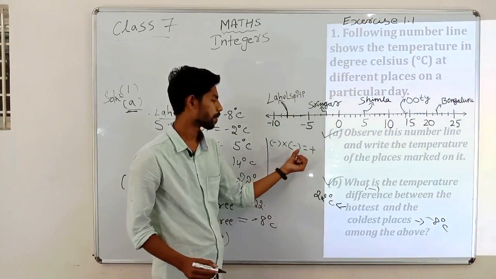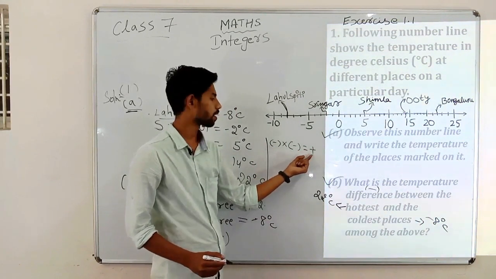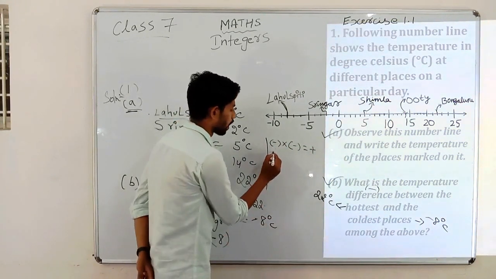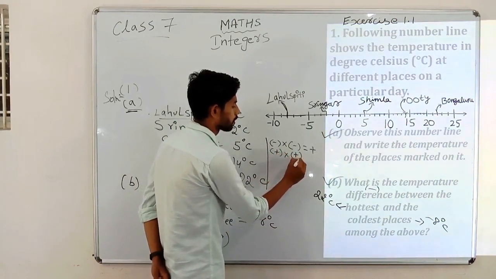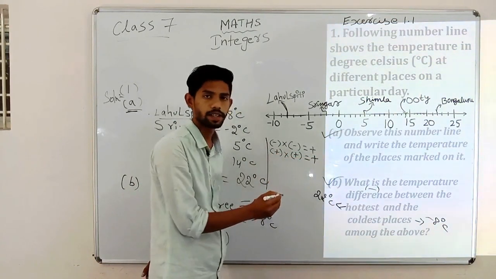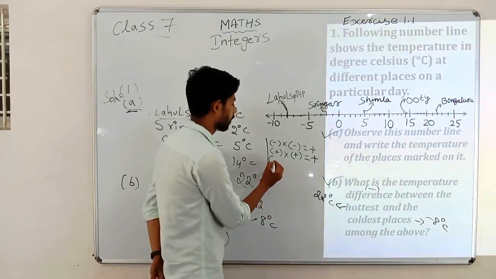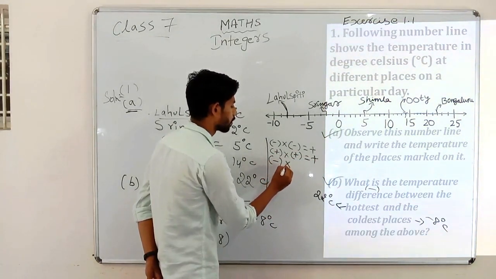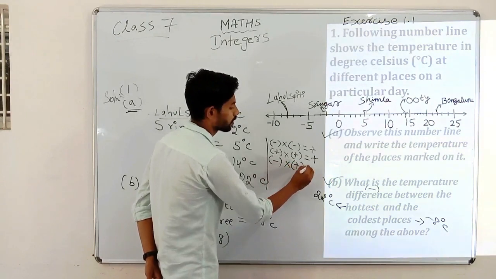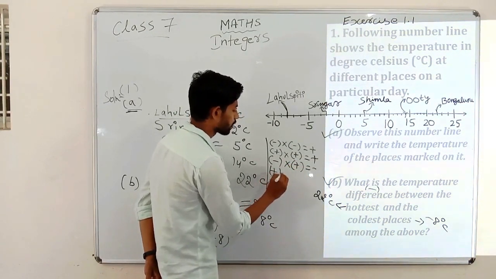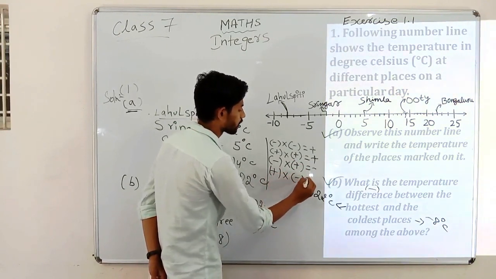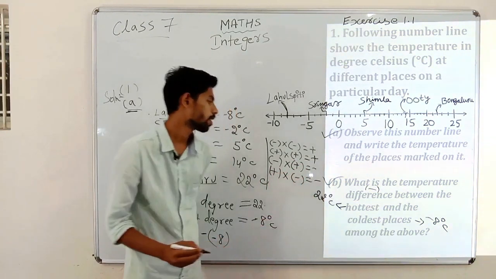Minus into minus gives plus, and plus into plus also gives plus. If the signs are different, plus into minus is minus, and minus into plus is also minus.